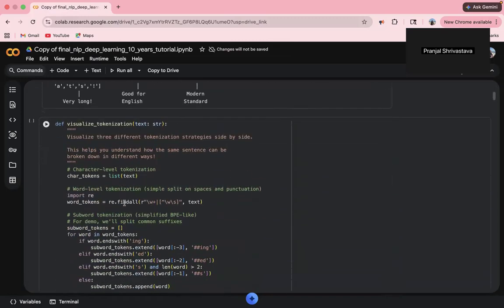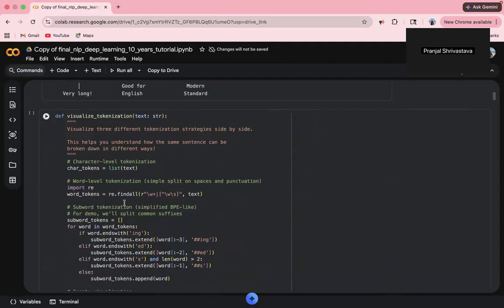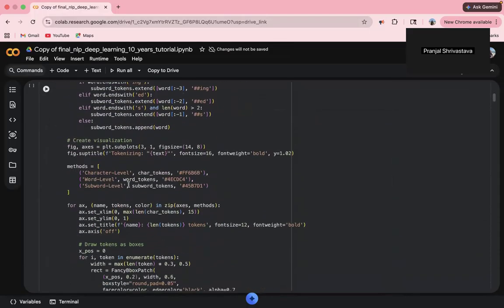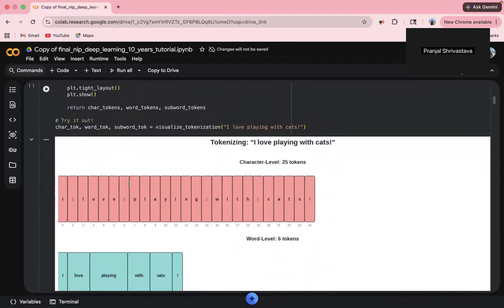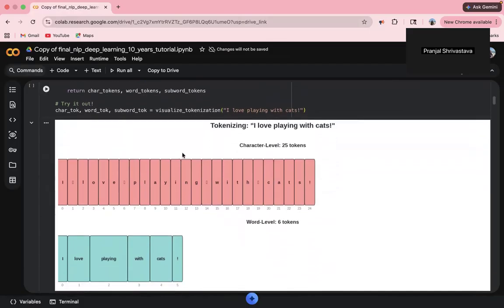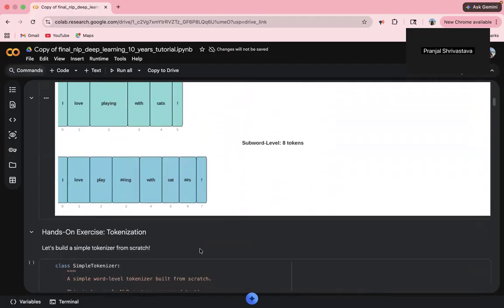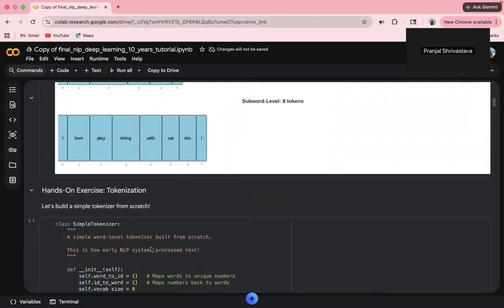Moving ahead to tokenization. You can see the output here: the character level tokenization and word level tokenization, then subword level tokenization.